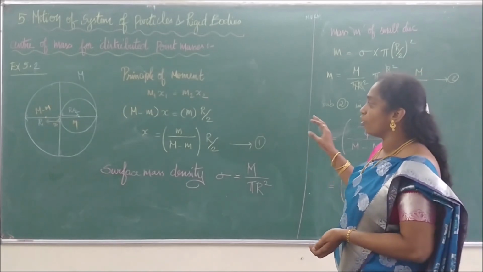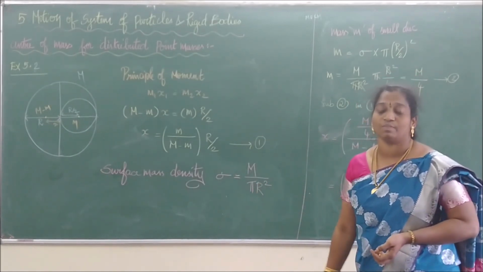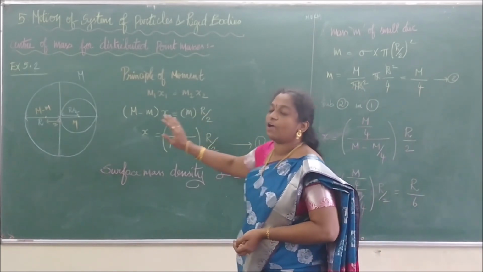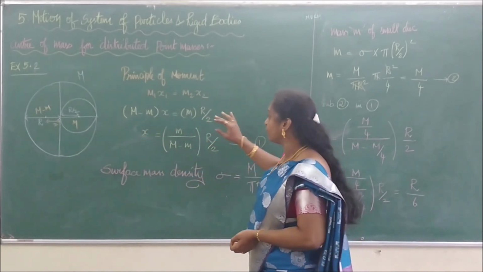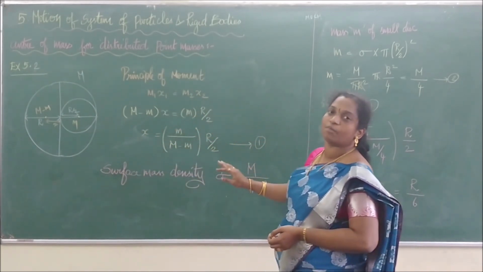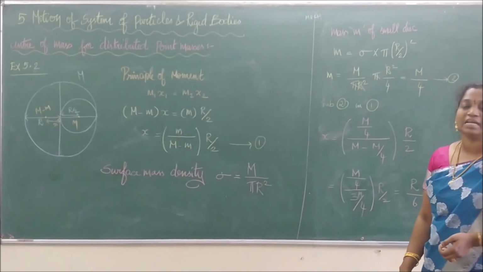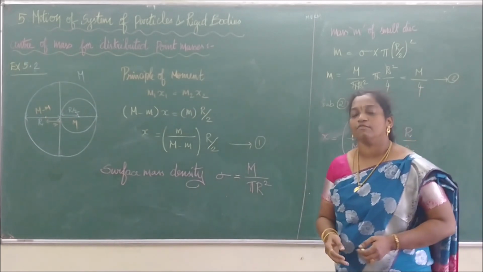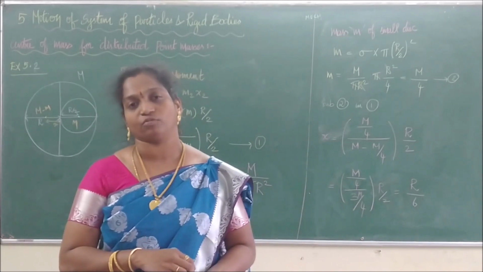While many problems will be solved by this method, you have to use this technique of surface mass density. Right? So first, using the principle of moments, we have estimated the distance x. Then we wanted to find the value of the small mass, and we used the formula of surface mass density and calculated it. Is that clear to you? Right? Because this is a very important problem to practice, if there is any doubt, we will clarify. So we go for the next problem, 5.3.